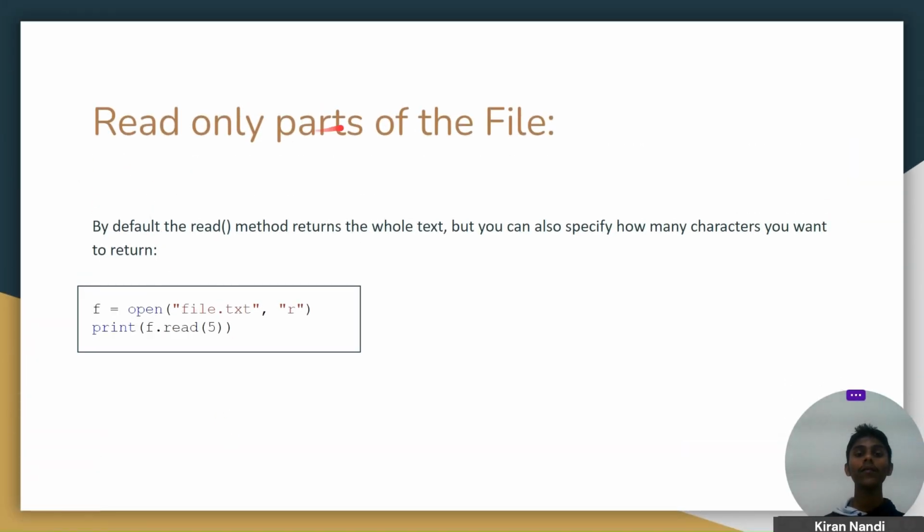Reading only parts of the file. If you want to read only a few parts of the file, then we can use this syntax. Here you can see that f is a variable, and in a similar way I open file.txt in reading mode and then print f.read with a limit. So this will print the first 5 characters of file.txt, and all the rest will not get printed. Only the first 5 will get printed.